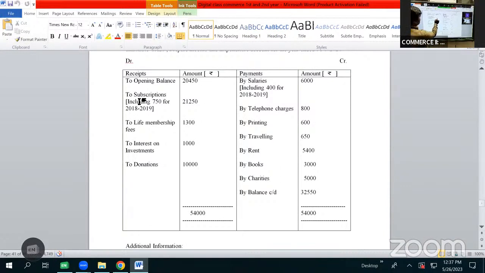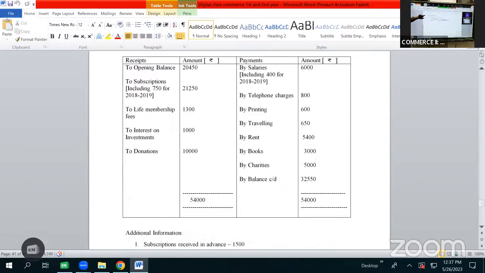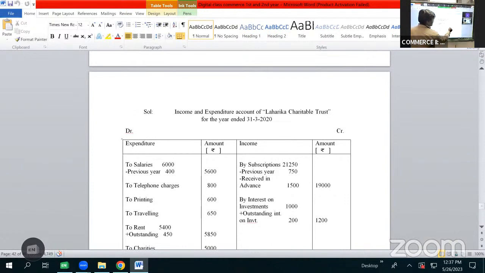Subscriptions 21,250. And in brackets, it is given as including 750 rupees for 2018 to 2019. Our problem is related to current year 2019 to 2020. As it is ending on 2020, it has been started in 2019. So our current year will be considered as 2019 to 2020. So as the amount of 750 of subscriptions is belonging to the year 2018 to 2019, it becomes the amount for previous year, which will be subtracted from the amount 21,250. So here it will be shown as by subscriptions on income side as 21,250 less previous year amount 750, which works out to be 21,500 rupees.